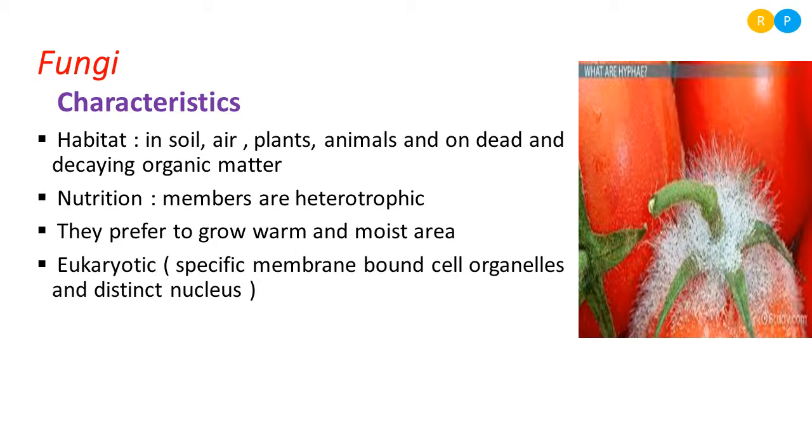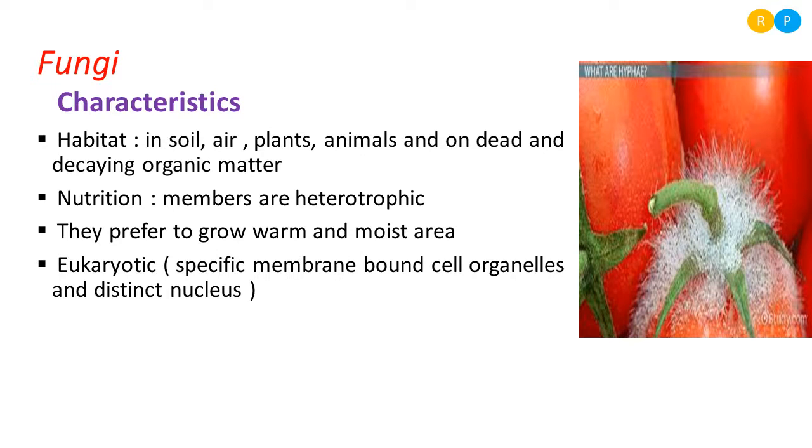Then the fungi are eukaryotic. So we know that except the kingdom Monera, all other kingdoms consist of eukaryotic organisms. So fungi is also eukaryotic. That means the cell consists of membrane bound cell organelles like endoplasmic reticulum, Golgi apparatus, and ribosome. The 80S type of ribosome is present, and the nucleus is also present. The nucleus is distinct because it is covered by a nuclear membrane.